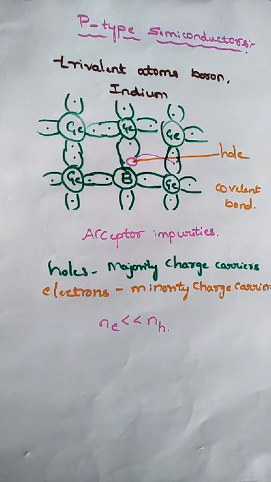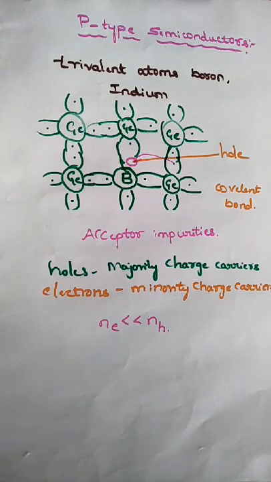So right, in the previous class, in n-type semiconductor, we are doped with pentavalent impurities, that is nothing but phosphorus. So there is a chance of free valence electrons. So therefore, in n-type semiconductors, the electrons are majority charge carriers and holes are minority charge carriers. In p-type semiconductor, the possibility of a vacant space, that vacant space we call a hole. So holes are taken as a positive charge carrier.